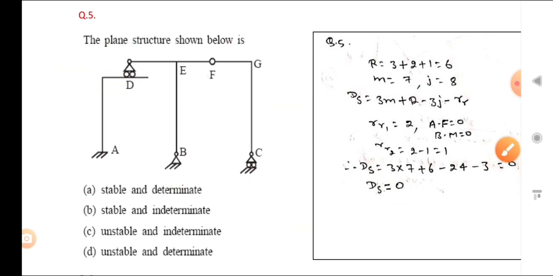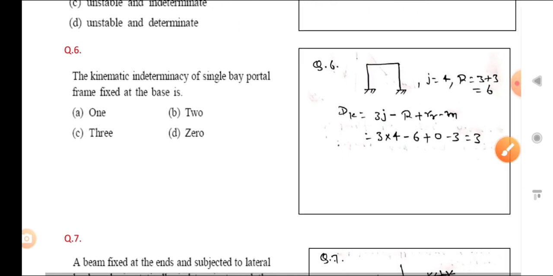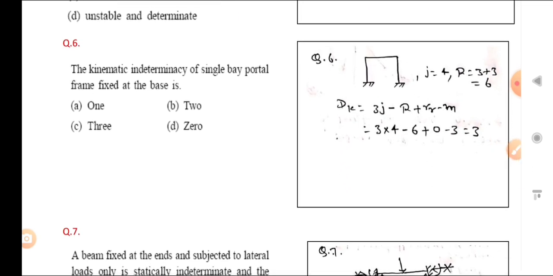Now we will see the next. The kinematic indeterminacy of a single bay portal frame fixed at the base is? You can see the figure. That is a single bay portal frame. So it's simple. Dk is how much? 3j minus r plus r' minus m. So what is the m? M is the number of rigid members.